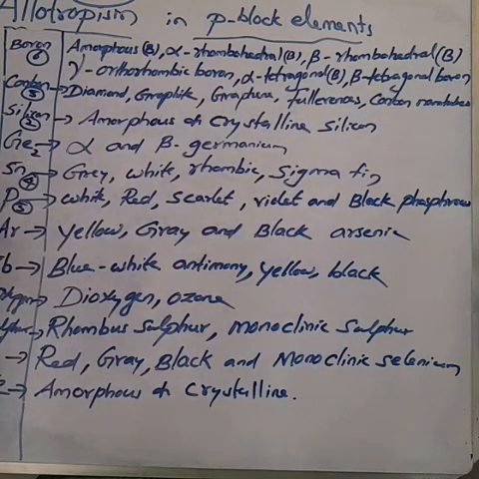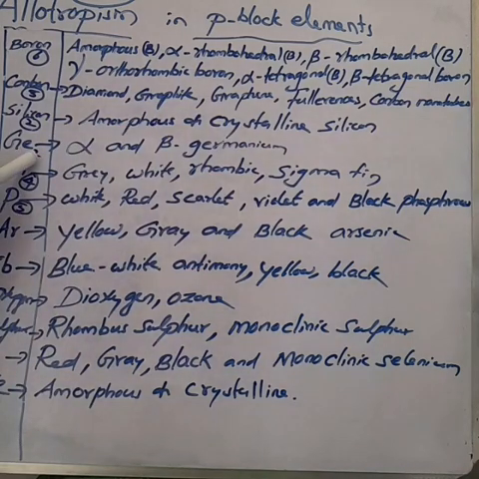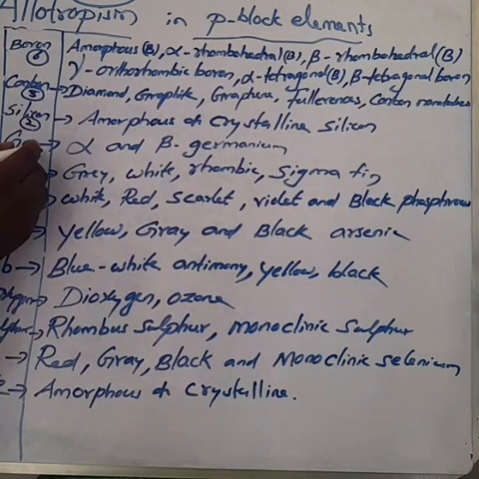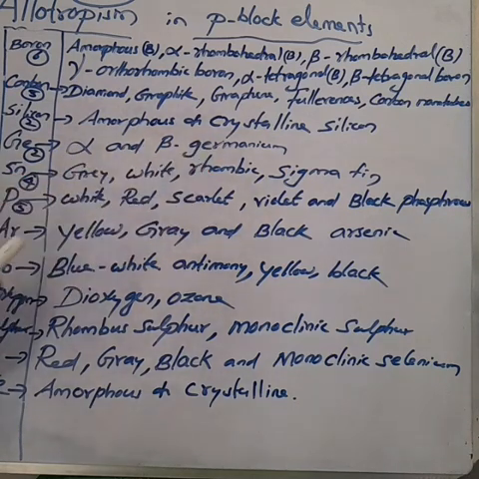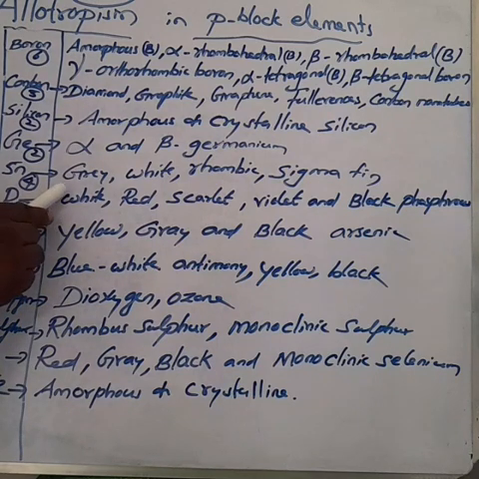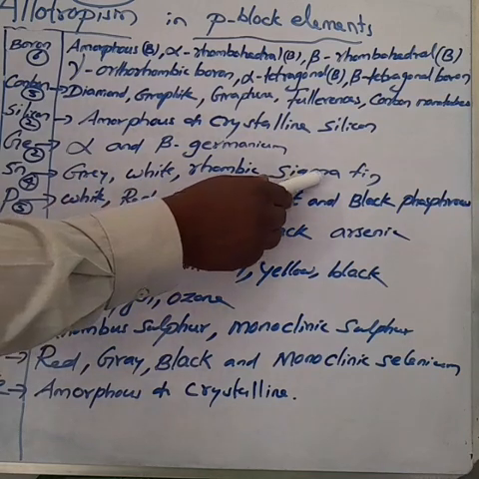Silicon exists in 2 allotropic forms: amorphous silicon and crystalline silicon. Germanium exists in 2 allotropic forms: alpha germanium and beta germanium. Tin exists in 4 allotropic forms: grey tin, white tin, rhombic tin and sigma tin.